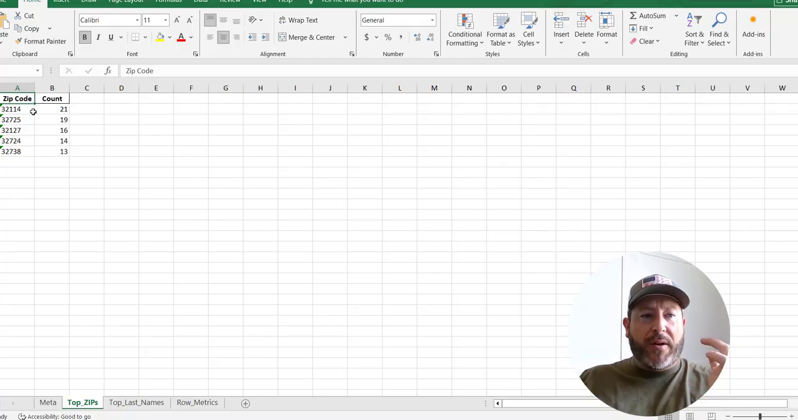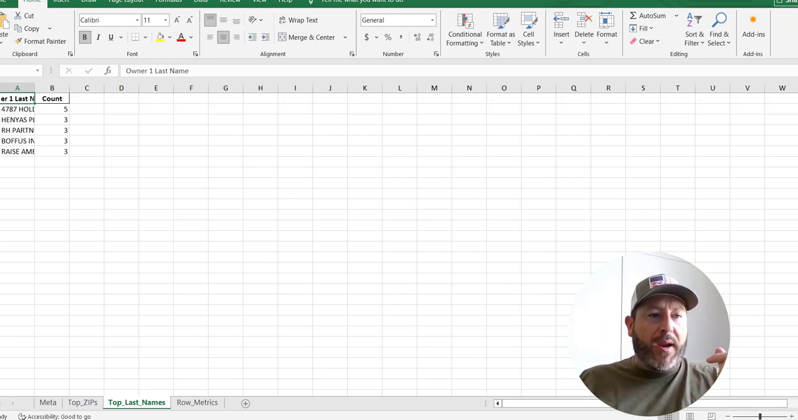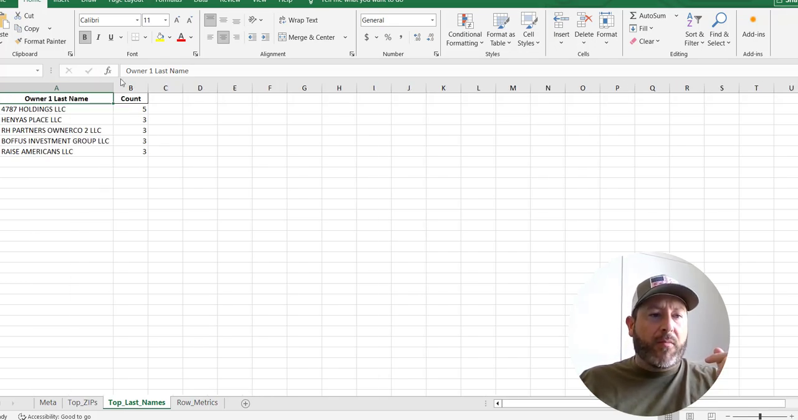So we can see right here, 21 of those properties were bought in this zip code, 19 were bought here, 16 were bought here, 14 were bought here, 13 were bought here. This is the kind of information that is crucial to know so that you can focus on the right areas.